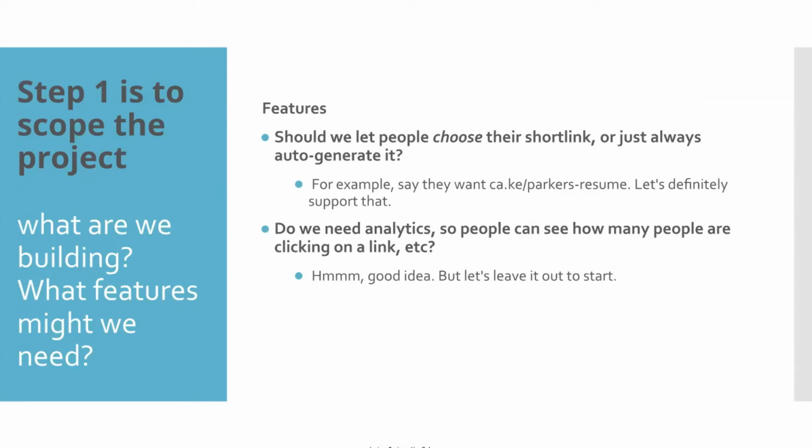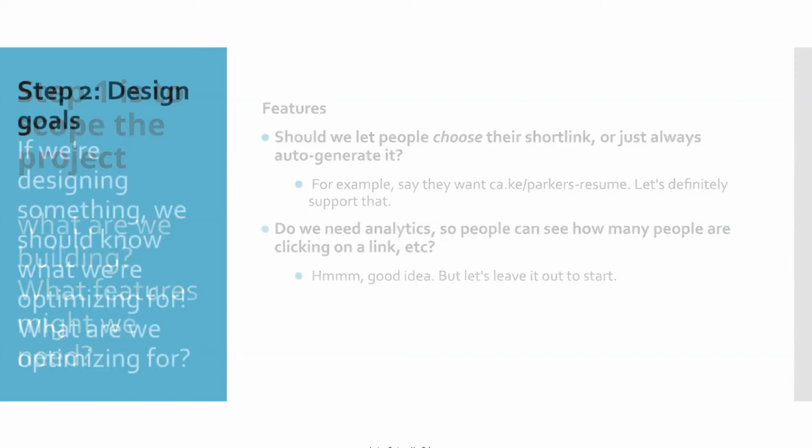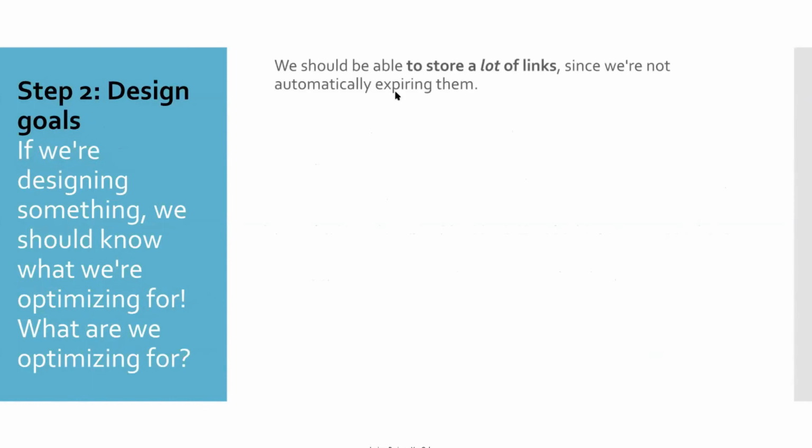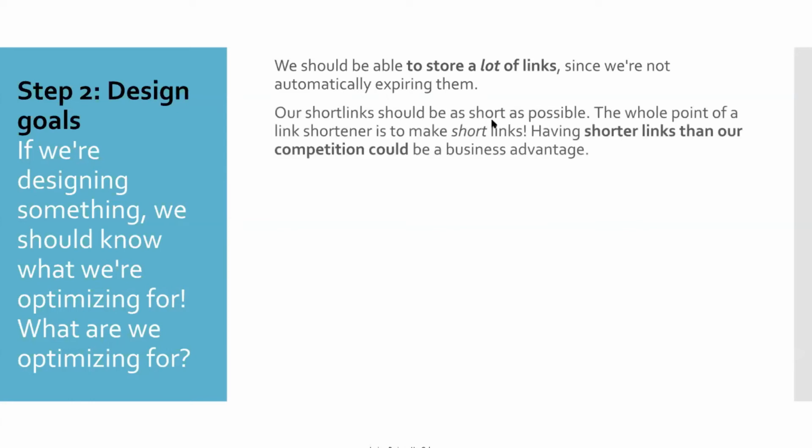So step one is clear, scope the project, and now design goals. Now it's a time when we are really going to implement. Before implementing, if we are designing something, we should know what we are optimizing for. What are we optimizing for? We should be able to store a lot of links, since we are not automatically expiring them. And our short link should be as short as possible.